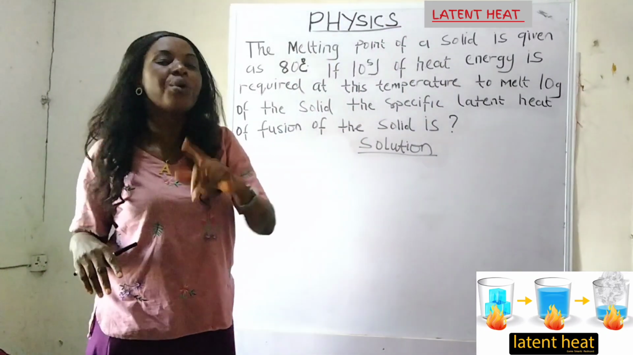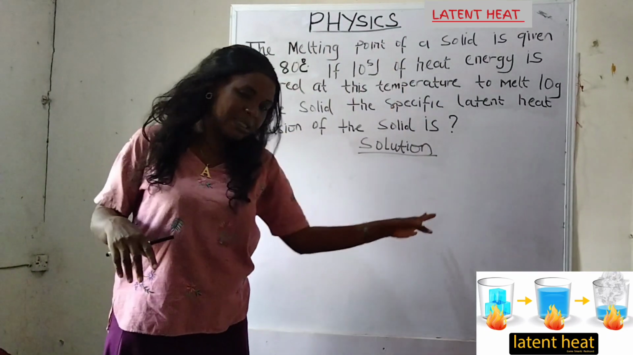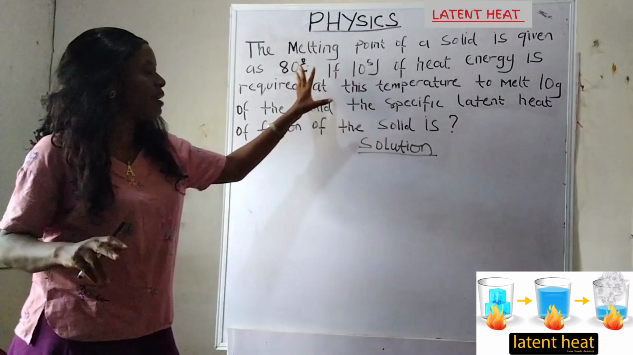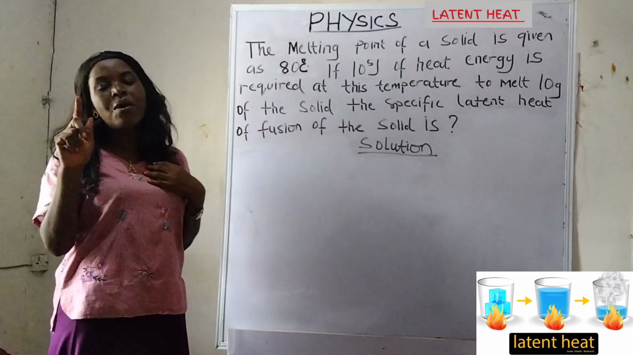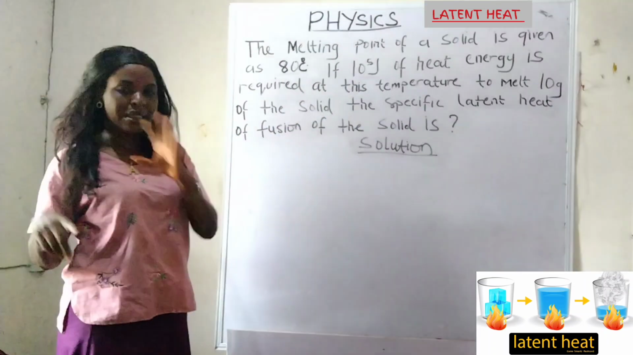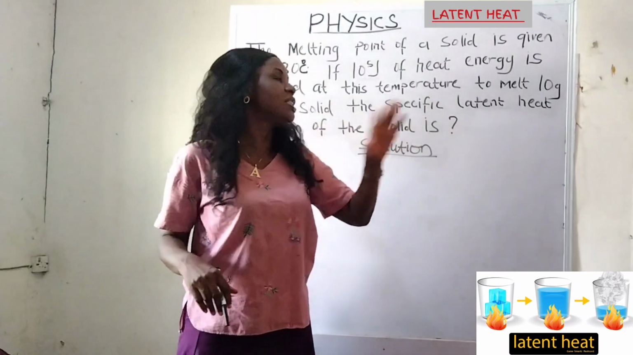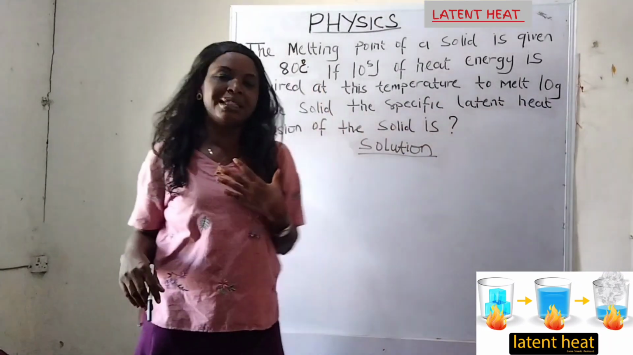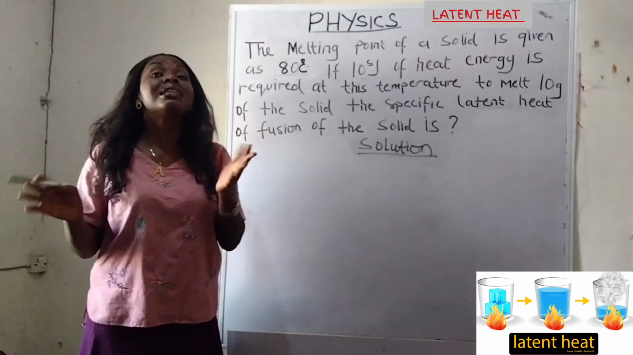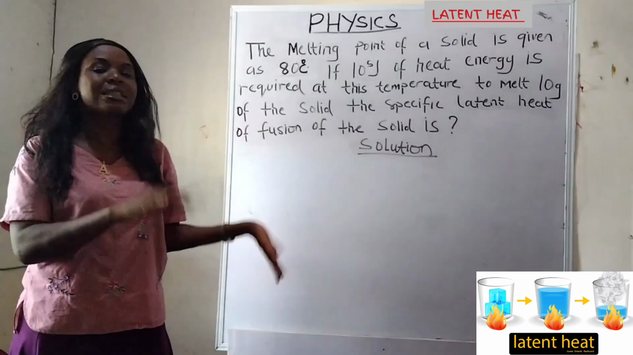The first one is called specific heat capacity. I don't want to say much on that because we don't have it today on the board. But the second one is latent heat. That's where I want us to dwell. And what is latent heat? Latent heat is simply the heat that changes matter from one state to another.